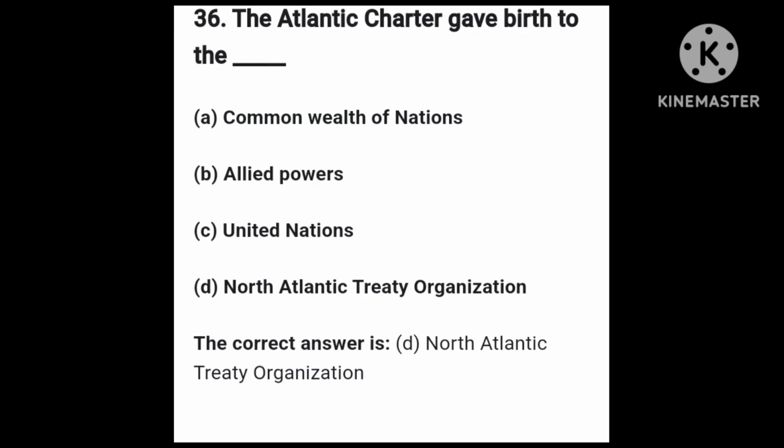The next question is question number 36. The question says, the Atlantic Charter gave birth to dash. The options: option A, Commonwealth of Nations. Option B, Allied Power. Option C, United Nations. Option D, North Atlantic Treaty Organization.